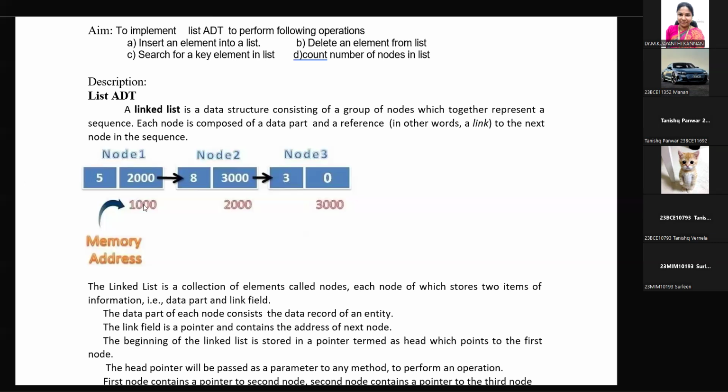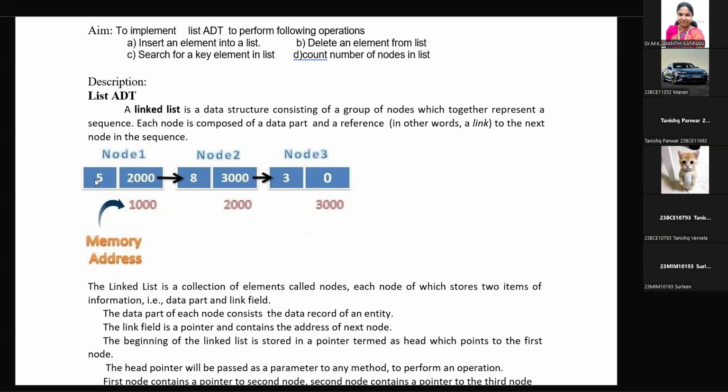Okay, node 1 is stored in 1000H, node 2 is in 2000H, node 3 is in 3000H. So here we are not allocating continuous memory locations. The first node is in some place, the second node is somewhere else, the third node is somewhere else. In between the first node and the second node, there are more than 998 bytes. So the value is 583.